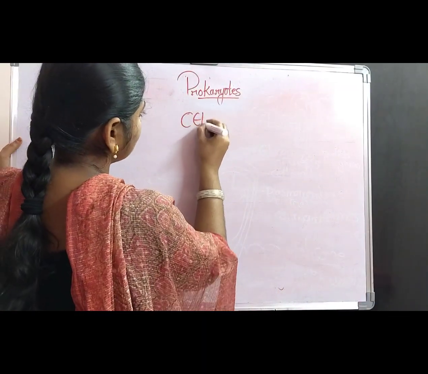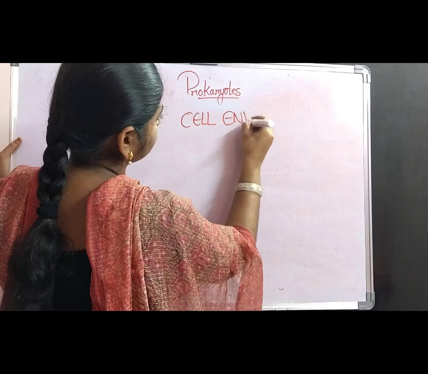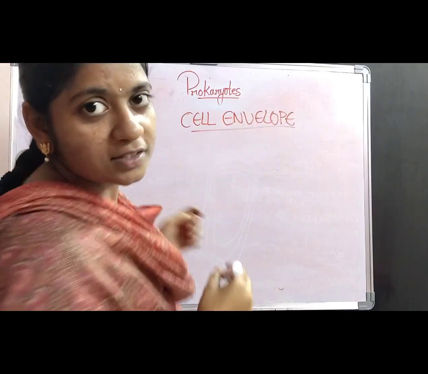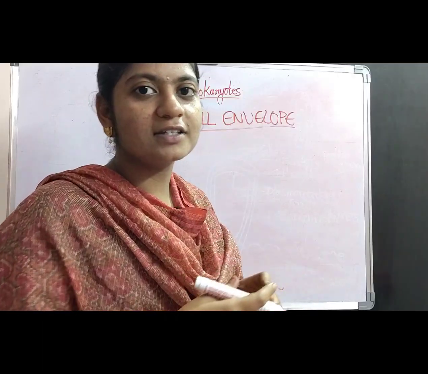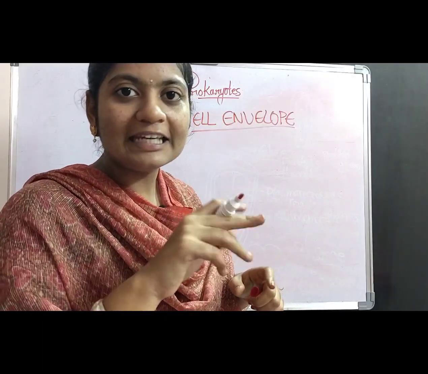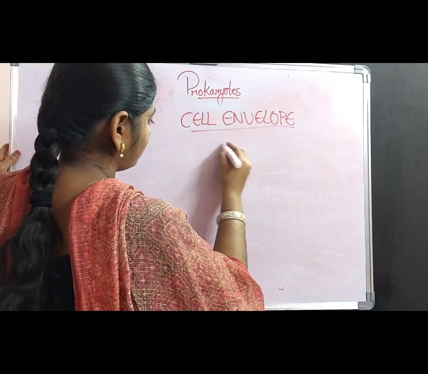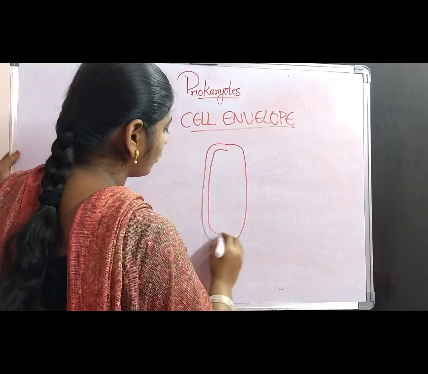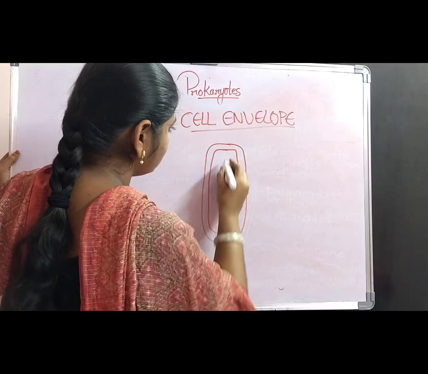And now we are going to discuss the complete function of the cell envelope. What is the cell envelope? We have already discussed that the cell envelope is a three-layered structure. Again I am drawing the bacterial cell.